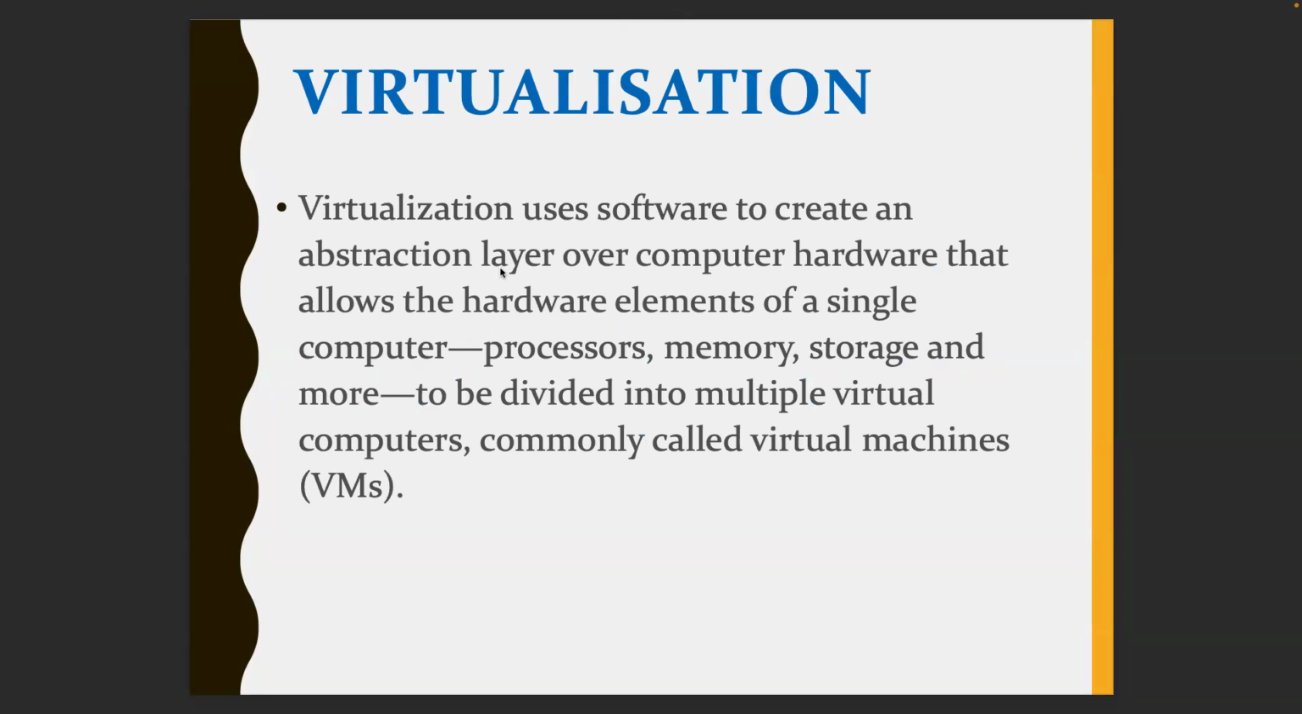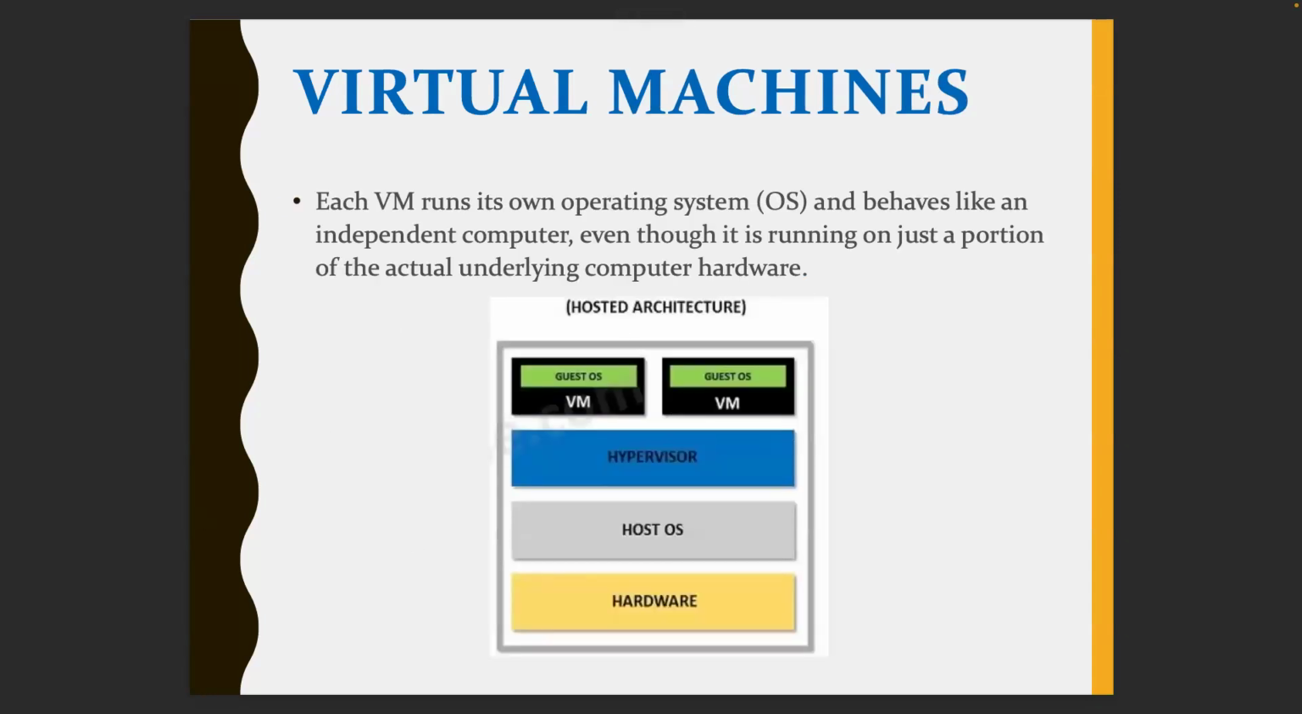Virtualization uses software to create an abstraction layer over computer hardware that allows hardware elements of a computer like processors, memory, storage to be divided. Like this is the architecture. Let's suppose this is my laptop. Let's say I have some Windows. This is the host operating system. Now I want a Linux machine. So I can create some virtual machines like this.